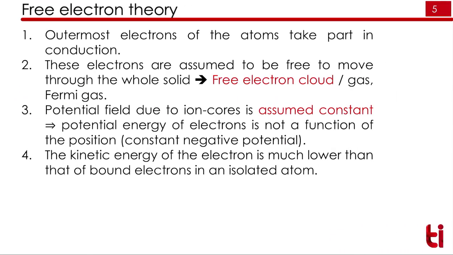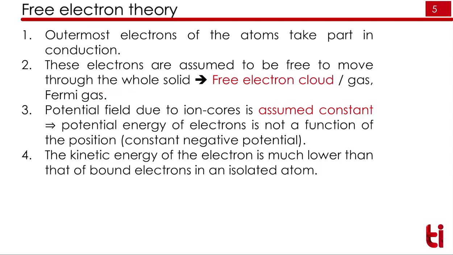The free electron theory, to justify the conduction in metals, assumes that the electrons are free in nature. The outermost electrons are not bound to any particular atom, and they are free to move anywhere through the whole solid.